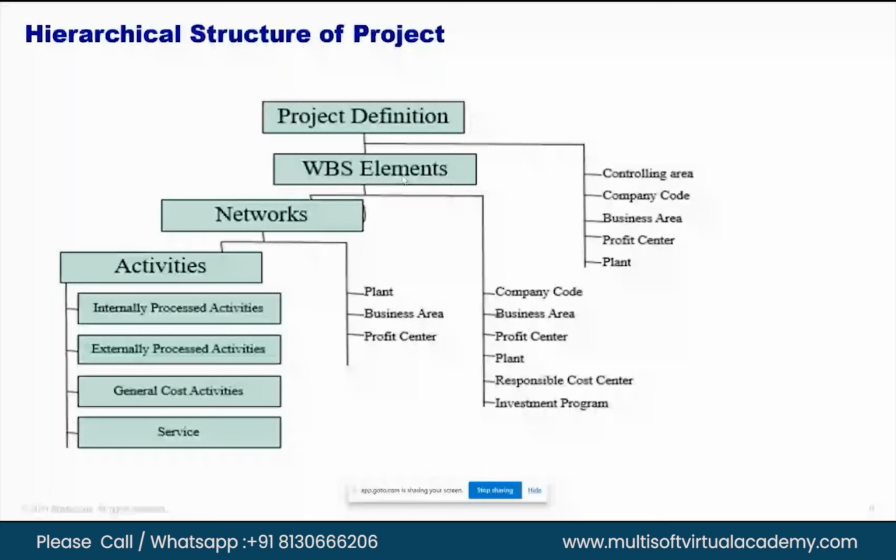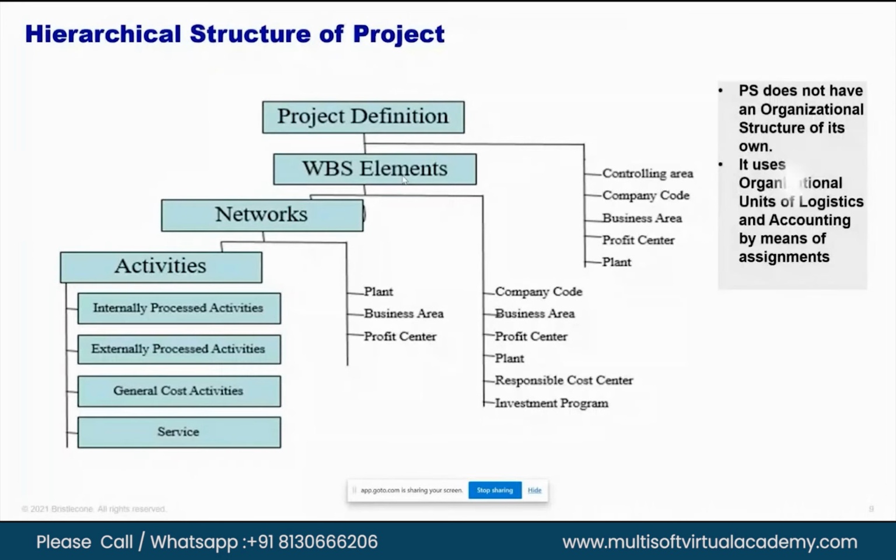Then there are several filters based on which you'll be able to drive the report for a specific company code or a plant. So these are the terminologies that we assign to the WBS, which are created by FI and MM. As I told you, PS does not have an organizational structure of its own. We use the FI team's org structures to assign to the WBS.